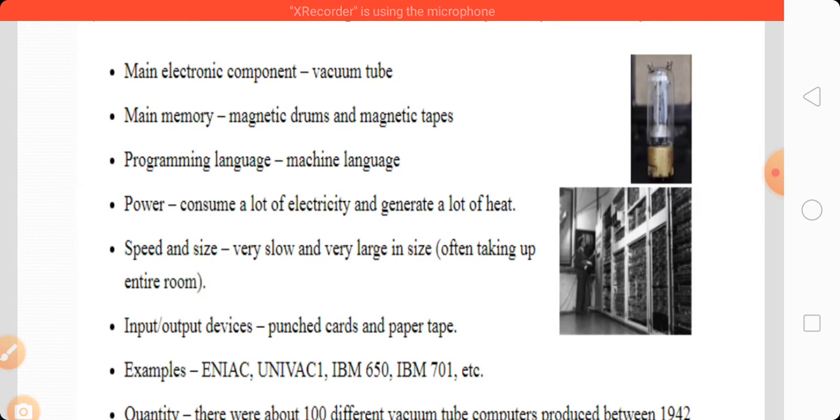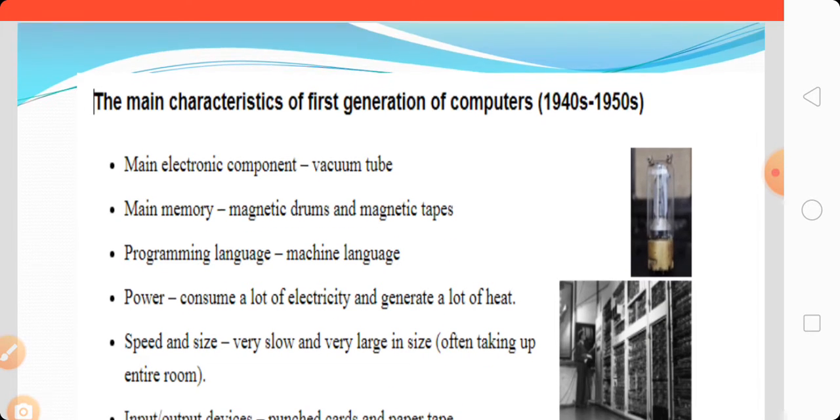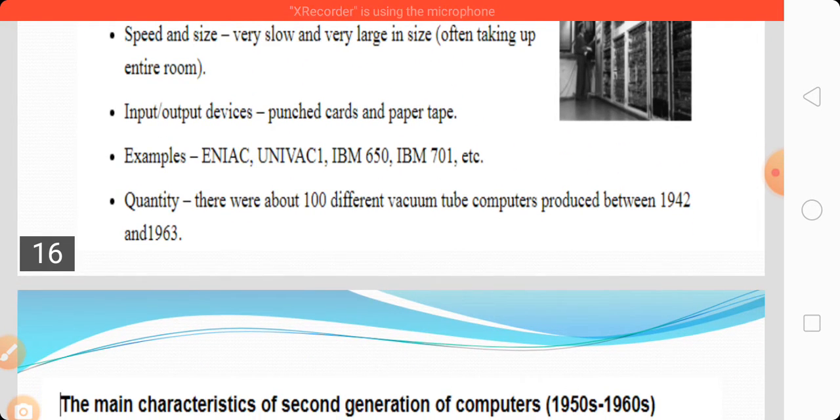Input and output devices are punch card and paper tape. Examples are ENIAC, UNIVAC 1, IBM 650 and IBM 701. These are the first generation computers. Okay, so these are the characteristics. Quantity: there were about 100 different vacuum tube computers produced between 1942 and 1963.